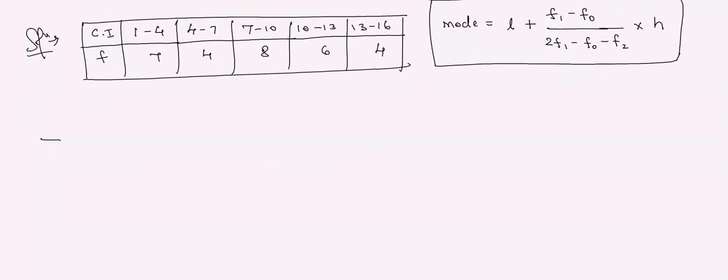देखो बेटा, अब इसमें हमारे को फर्स्ट क्या करना है? What we have to do first is find which is the highest value in the frequency. ये हमारा हुआ F1. ठीक है? Understood? In frequencies, the highest value is F1. F1 के पीछे जो नंबर है कौन सा है? Which is the number before F1? 4. So this is my F0. F1 के आगे में कौन सा नंबर है? Which is the number after F1? 6. That is my F2. Got it? The highest number is F1. Previous is F0. Next is F2.